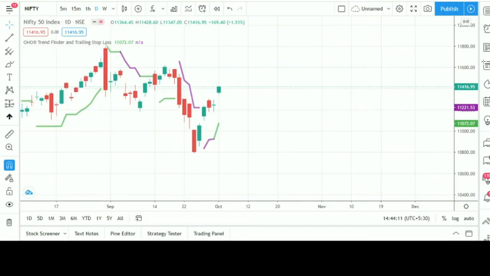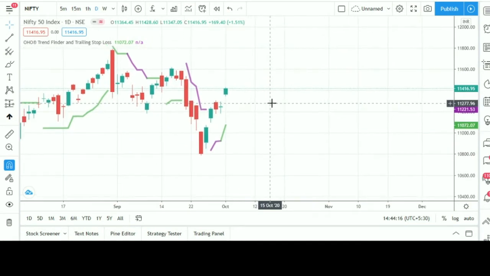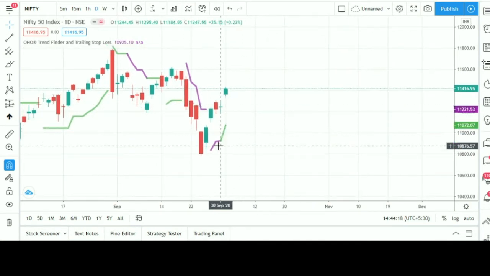Hello friends, let's talk about the new OHO trend finder indicator. How to find a trade with the OHO trend finder indicator and trailing stop loss.